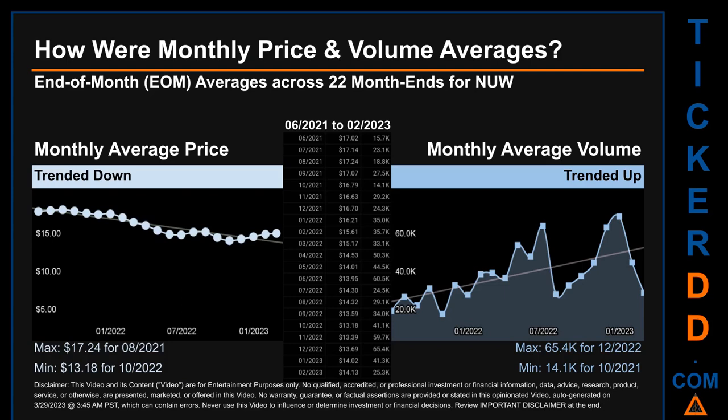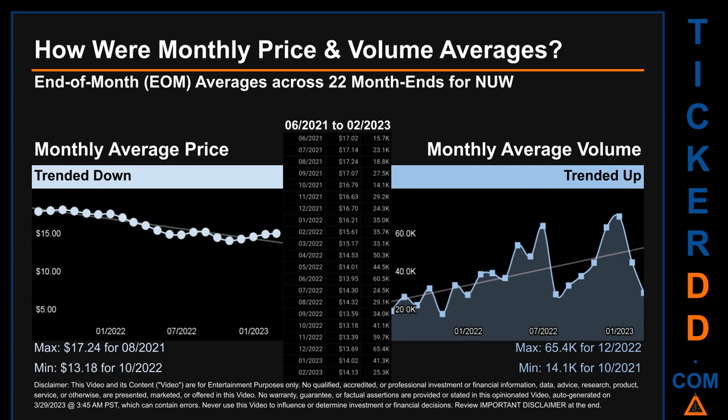How were price and volume averages for NUW? Across 447 trading days, there were a total of 22 month ends, of which monthly averages for daily price and volume were calculated. Overall, monthly price average trended down while monthly volume average trended up.